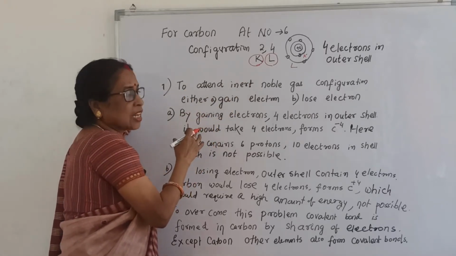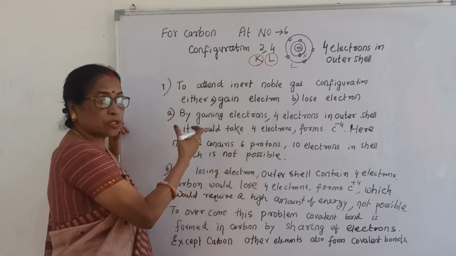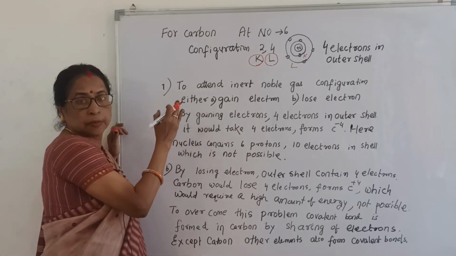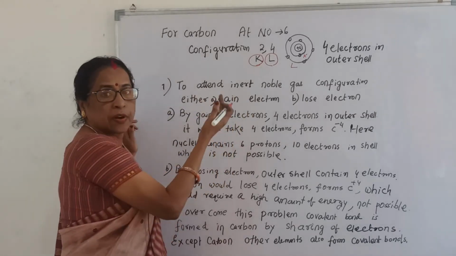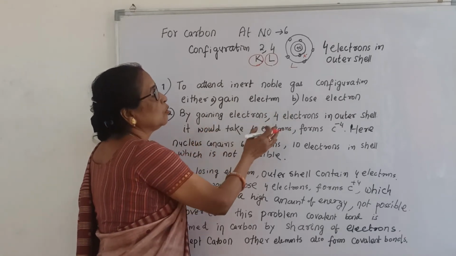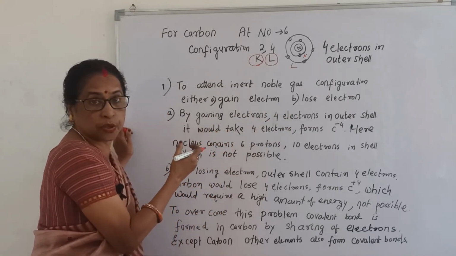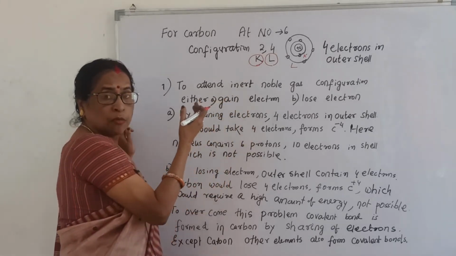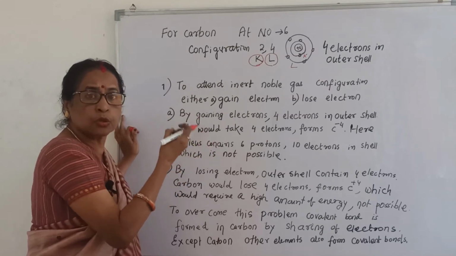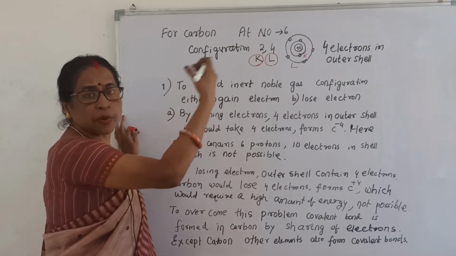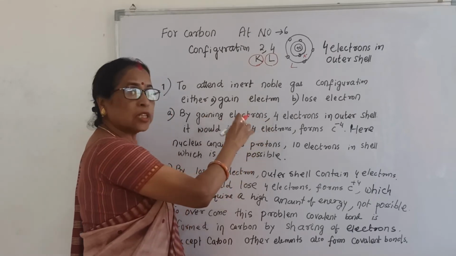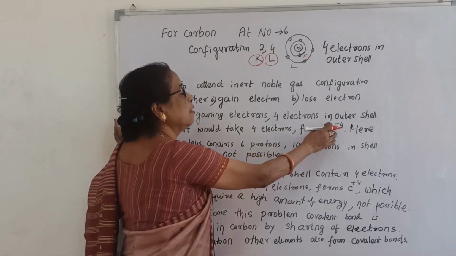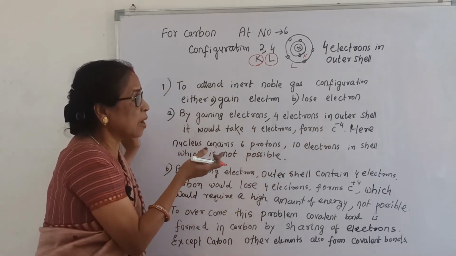Now here 4 electrons are there. To attain the inert gas configuration, what will carbon do? There are two possibilities. By gaining electrons, it can attain the inert gas configuration, and by losing electrons, it can attain the inert gas configuration. Whether it is possible or not? By gaining electrons, there are 4 electrons in the outer cell, so it should gain 4 electrons from other elements, and it would form C minus 4.